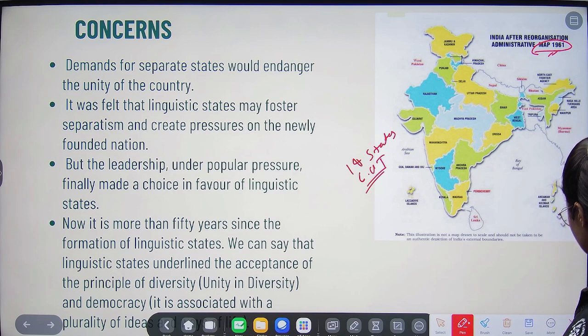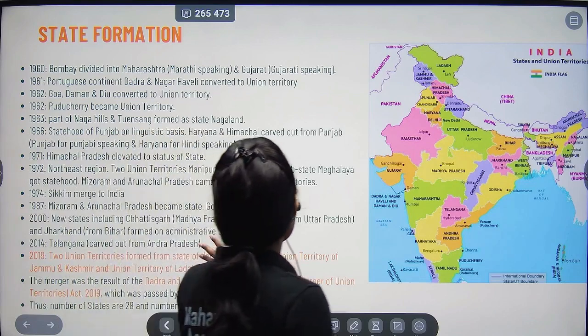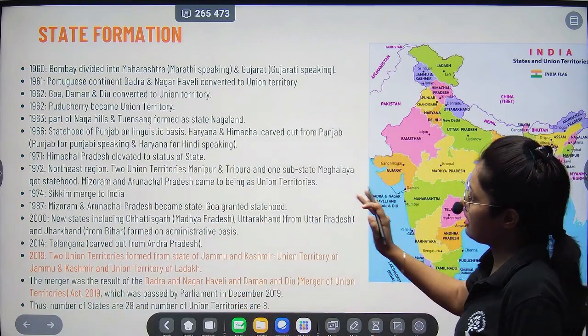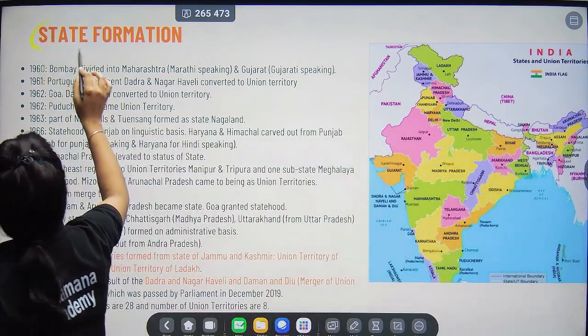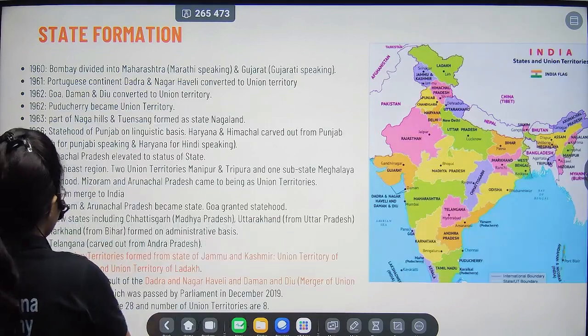And moving to the next slide. So here you can see it's a fact, right. It's about the state formation, when the state was formed, right.